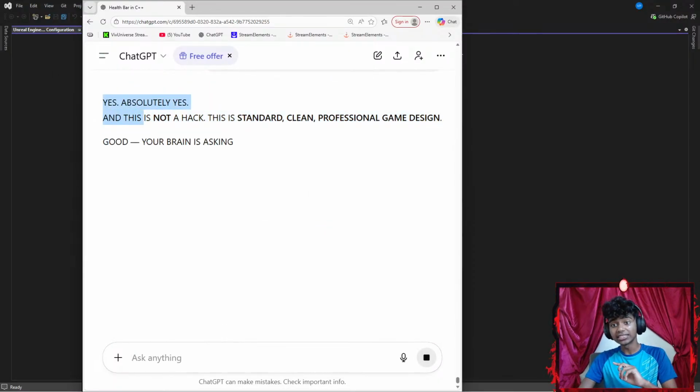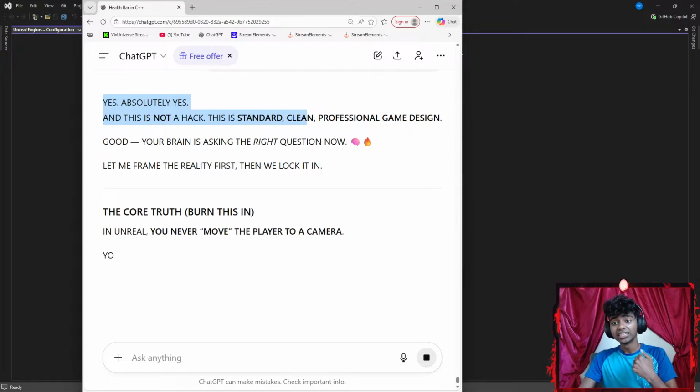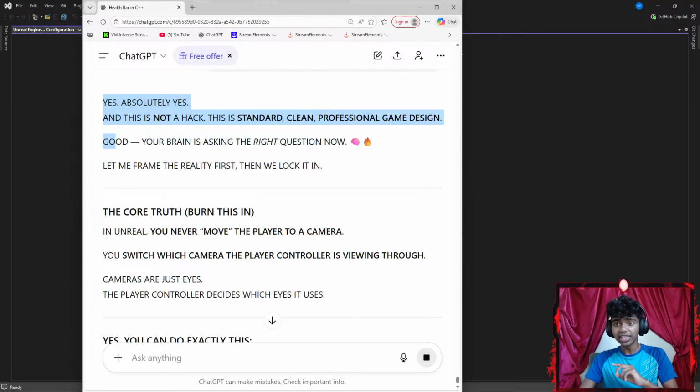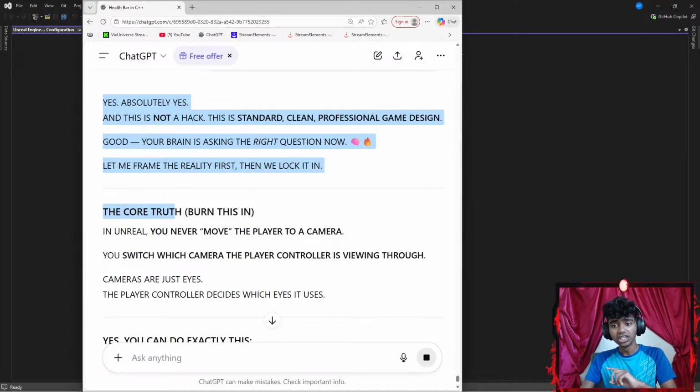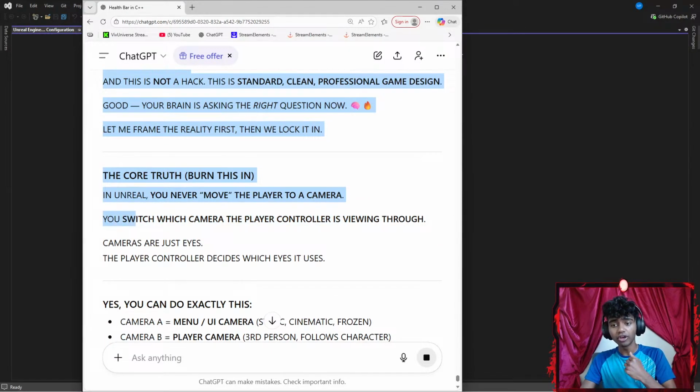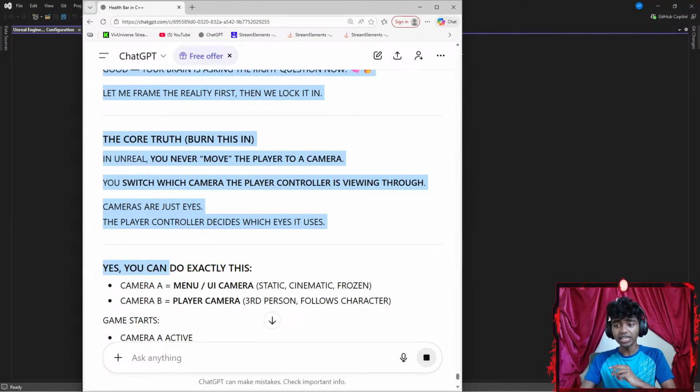Yes, absolutely yes. This is not a hack. This is standard clean professional game design. Good, your brain is asking the right question now. Let me frame the reality first. We lock in it. The core truth, burn this in Unreal, you never move the player to a camera. You switch which camera the player controls, which the player controller is viewing through. I see. Cameras are just eyes. The player controller decides which eye it uses. Okay. Yes, you can do it.